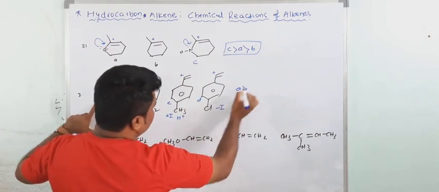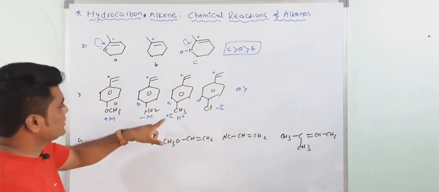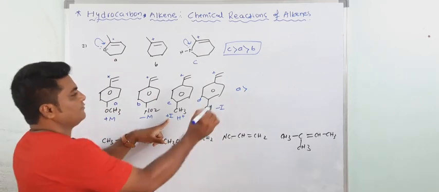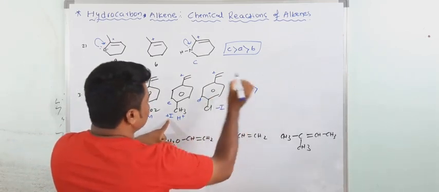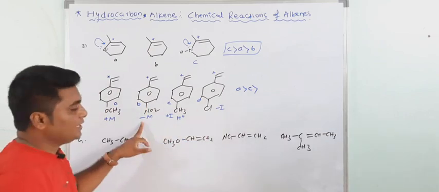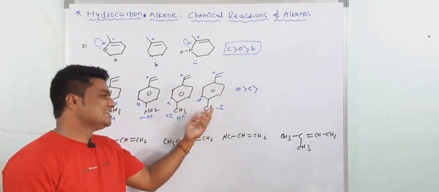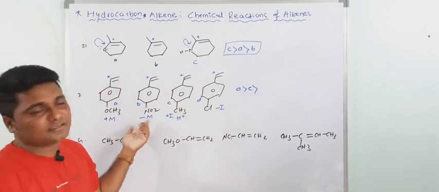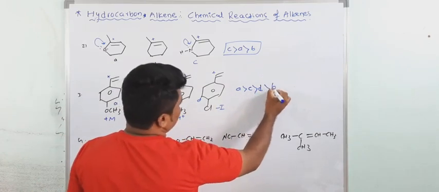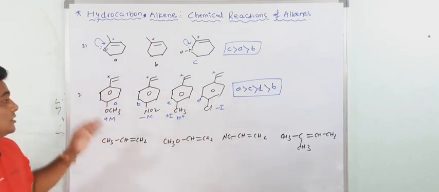A is more reactive. Then after that who will come? C, because of the plus I inductive effect. Yes, the plus effect will come. Very good. Then after that, NO2 and Cl. Minus M is dominating on the minus side, so Cl with minus I is a little bit more stable than this one. So now D will come. Then the last one is B. Okay, this is the answer for this reaction.